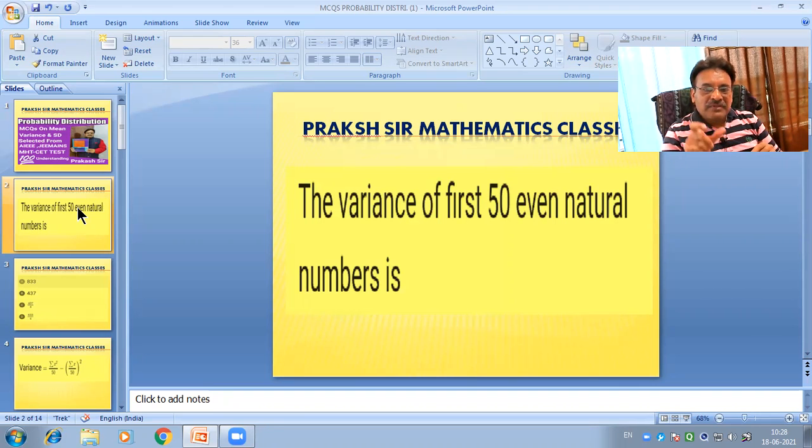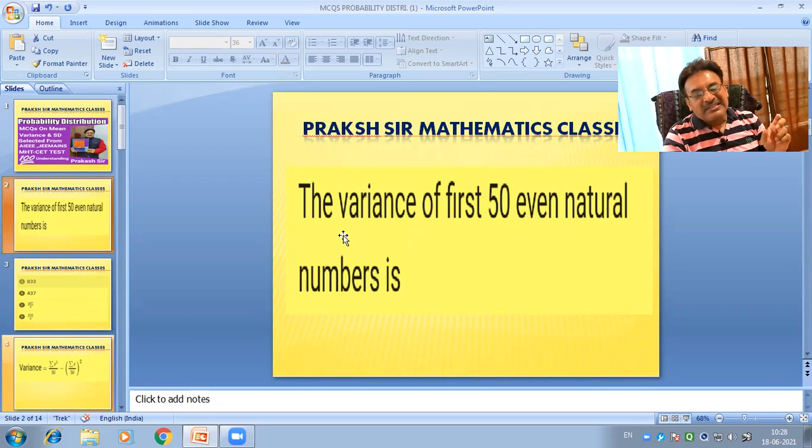And we know that the first 50 even natural numbers are from 2 to 100: 2, 4, 6, 8, 10, 12, and so on up to 100. All these are the first 50 even natural numbers. And we find here the variance.